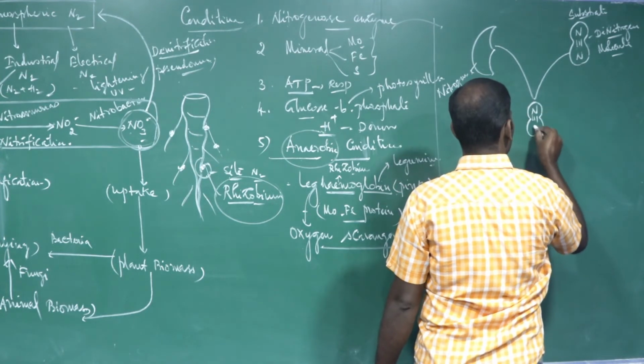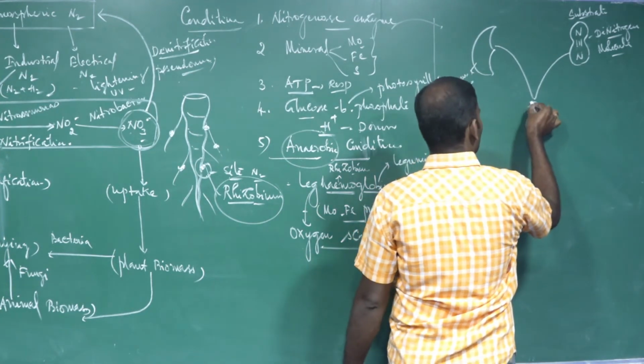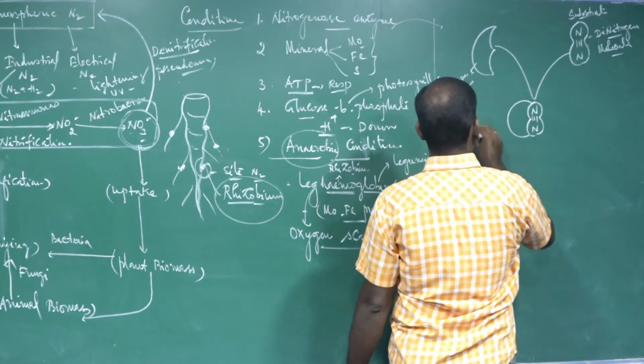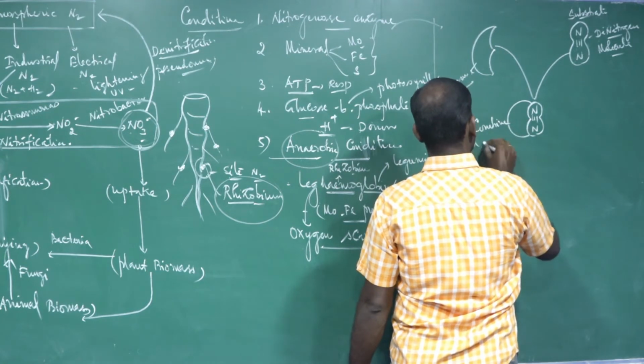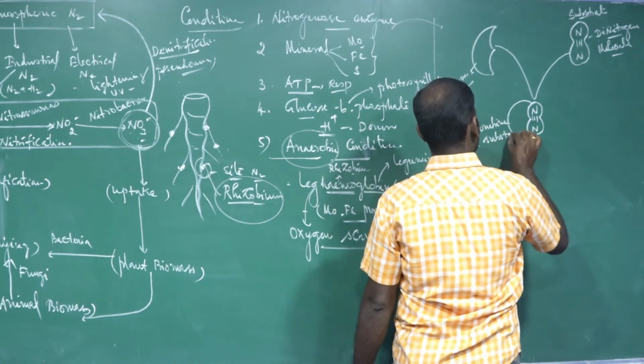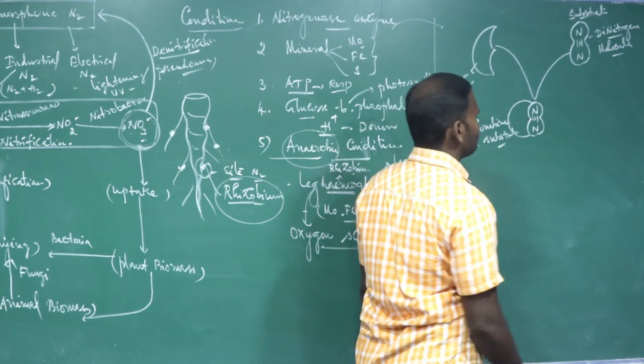Nitrogen triple bond nitrogen fixes with the substrate, combining with the substrate.